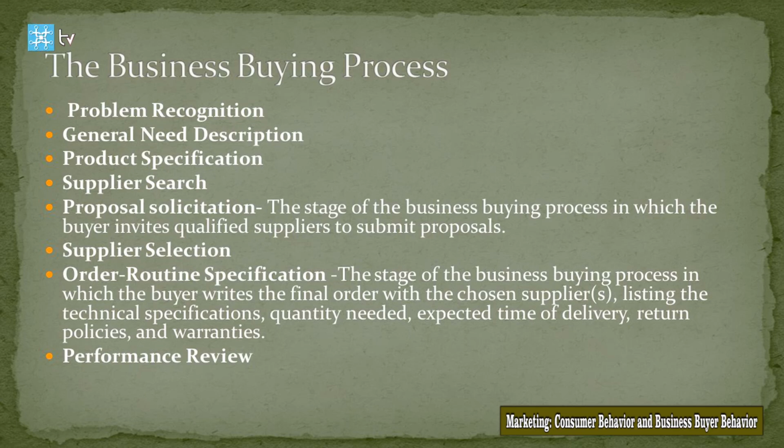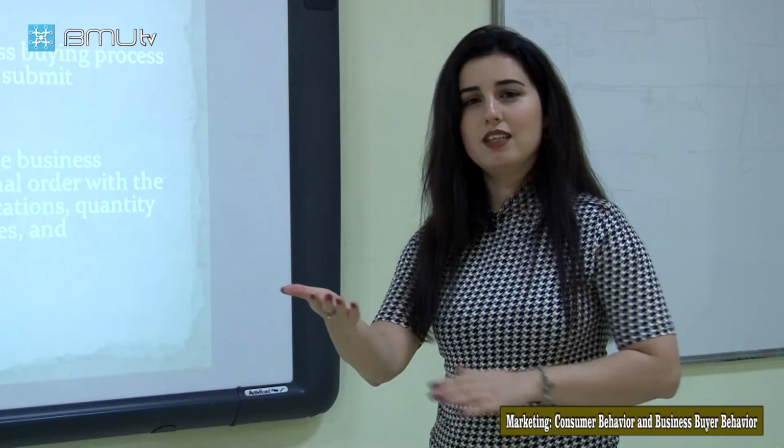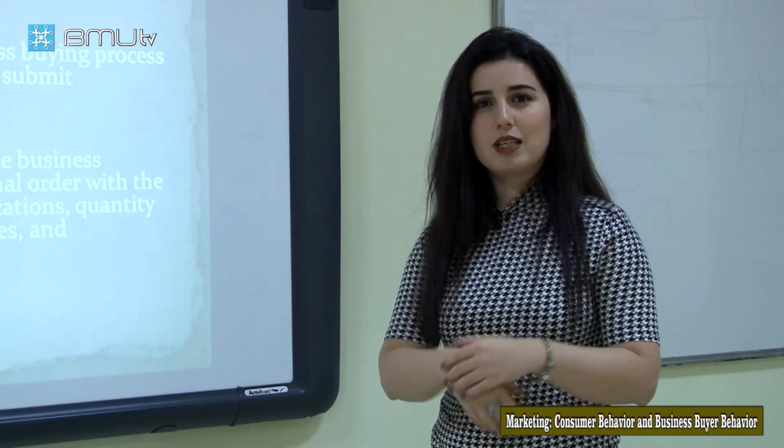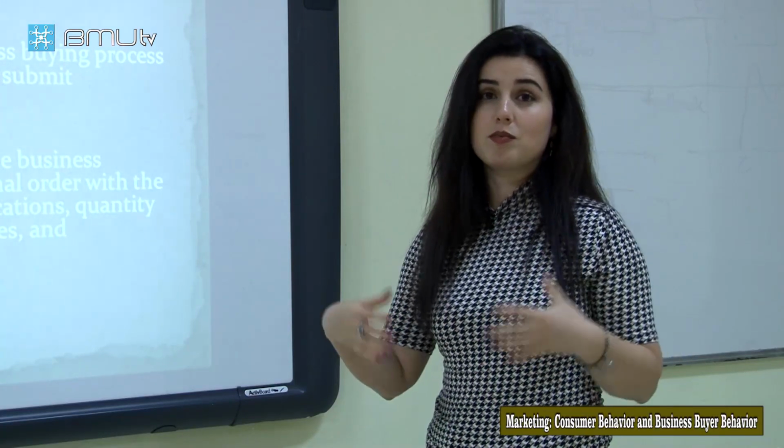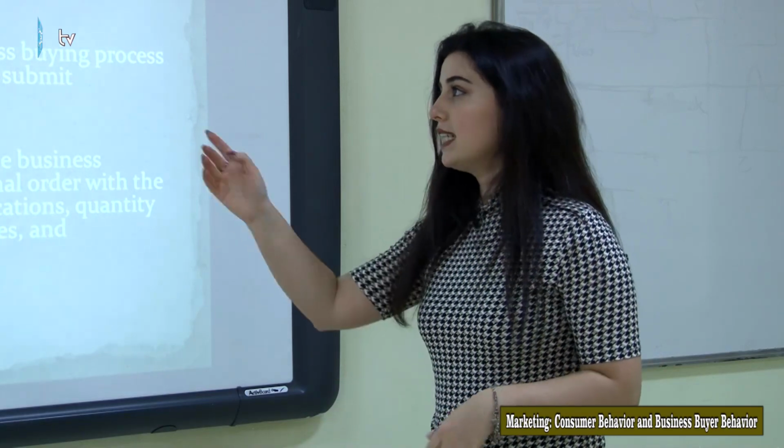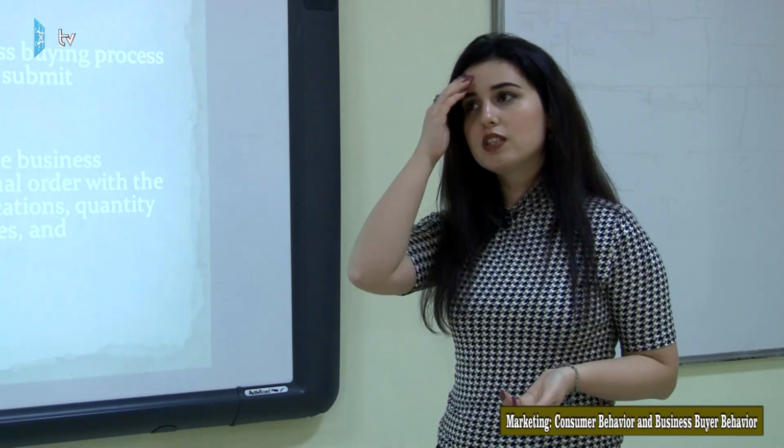Guys, as we said before, the business buying process and the business buying decision are more complex, and that is why we need the general need description of what we need. Even in our daily life, when we go to the market, we make a list and write what we are going to buy. But imagine that it is about the business buying process. And the next one, guys, is product specification.